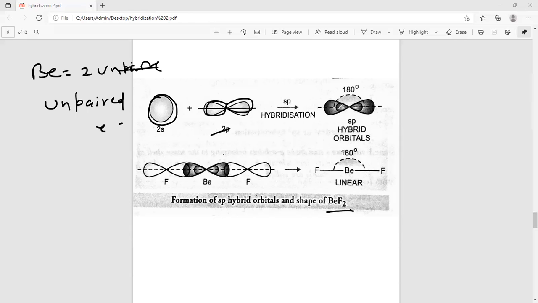After hybridization, the orbitals are identical sp, the energy becomes equal, and the angle is 180 degree. And fluorine is like this, because the p orbital of fluorine overlaps with beryllium. So this is the structure, the bond angle is 180 degree, and the shape is linear.